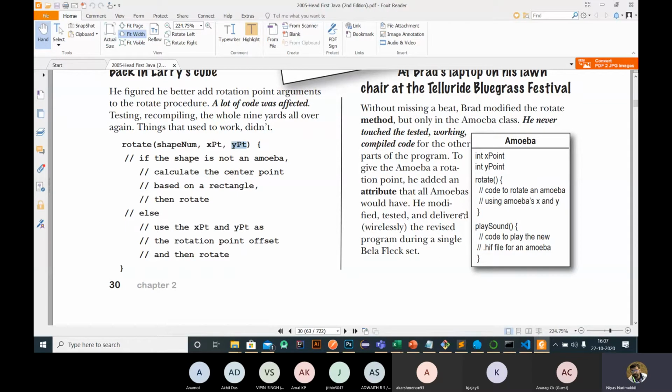For example, all the shapes use the same functions like rotate and play sound, so if any change or error occurs in one, it will affect the entire object or entire shape.